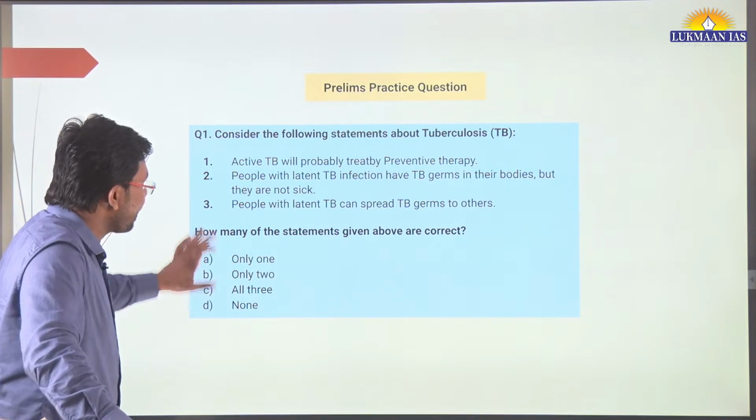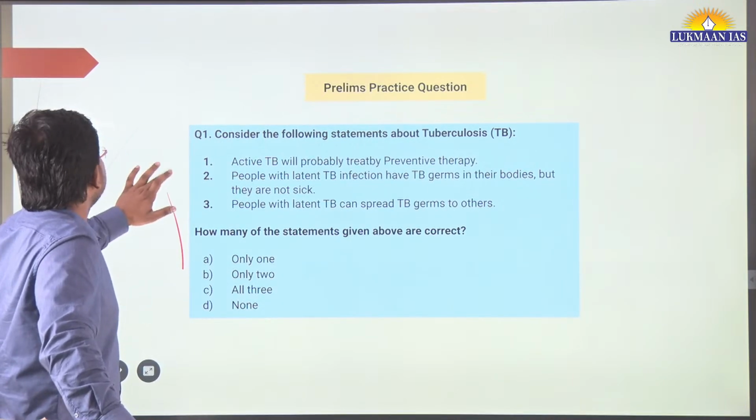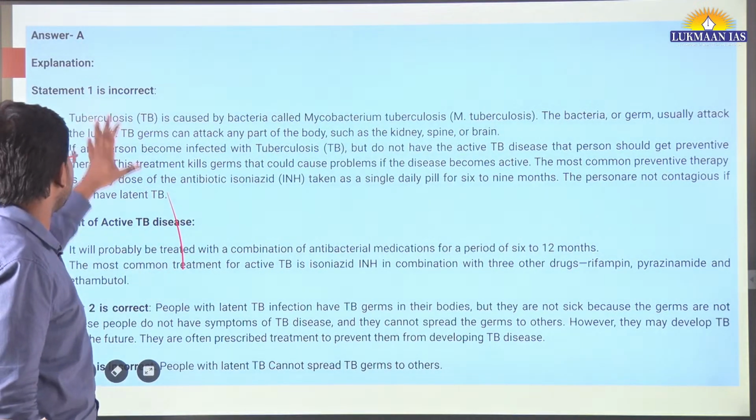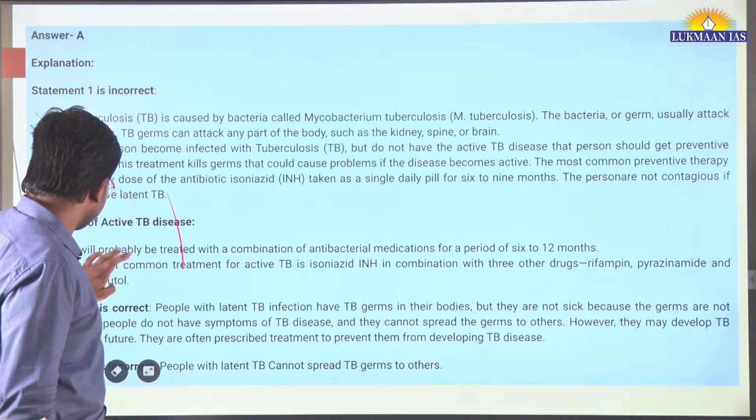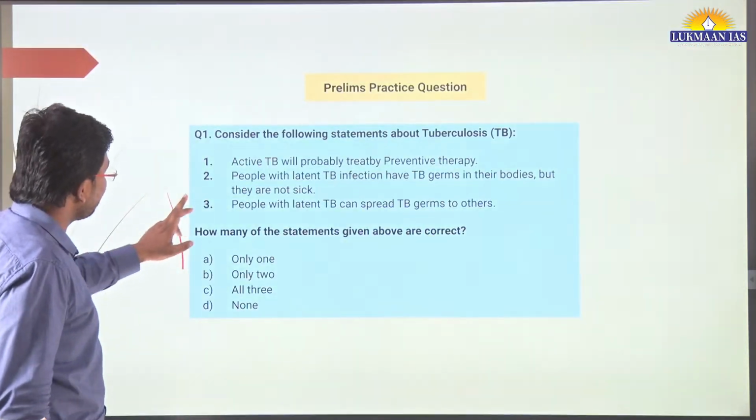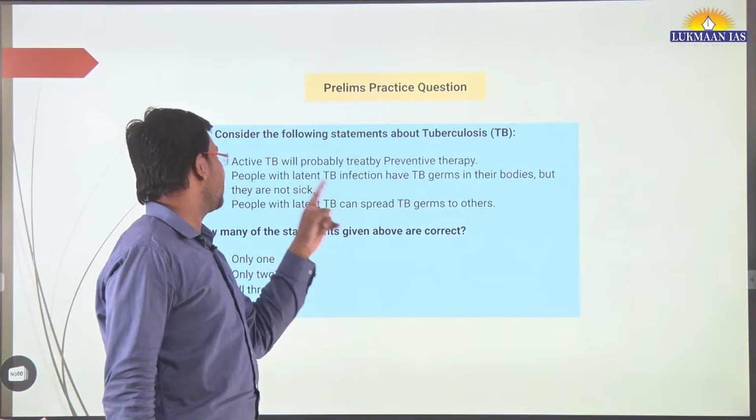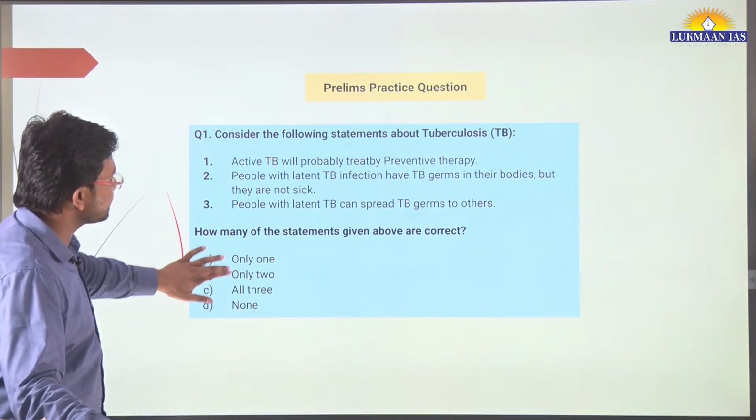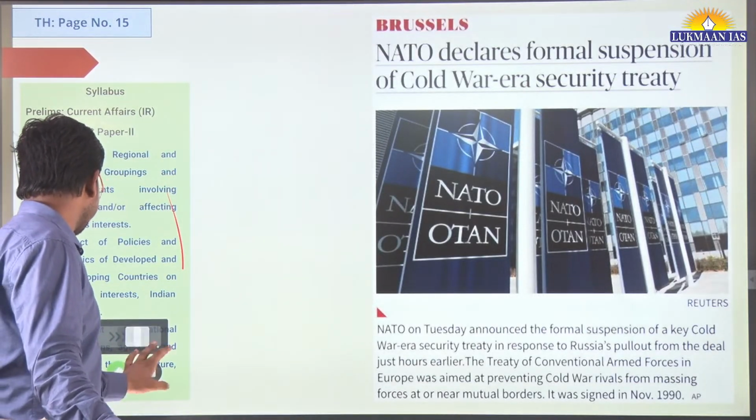You need to identify which of these statements are correct, and we have also included the correct answer here. Statement 1 is incorrect, statement 2 is correct, and statement 3 is incorrect. Only statement 2 is correct: people with latent TB infection have TB germs in their bodies, but they are not sick. You can go through the explanation in your free time.